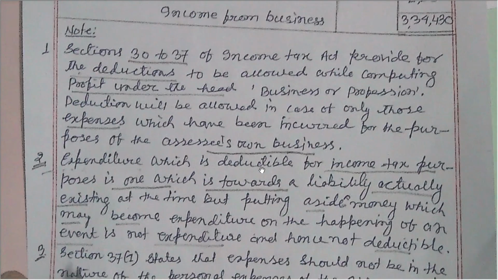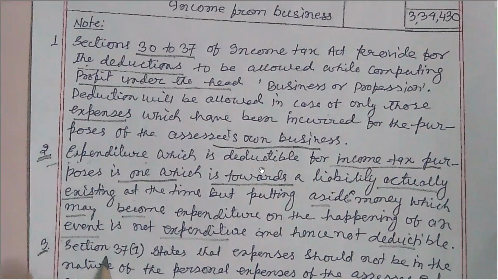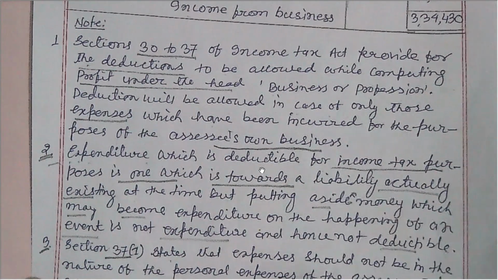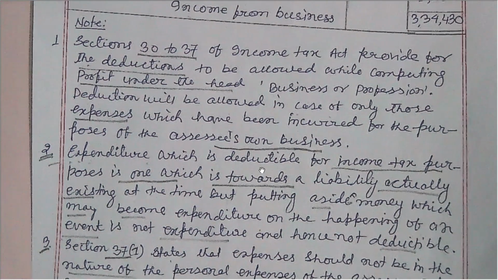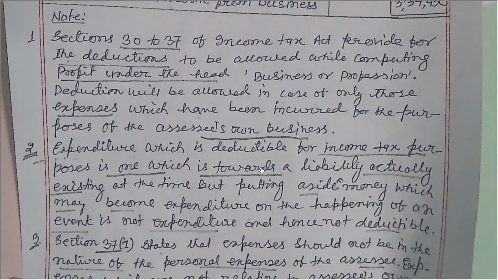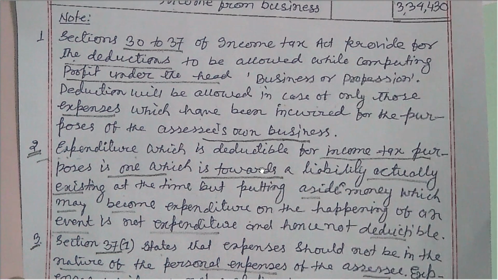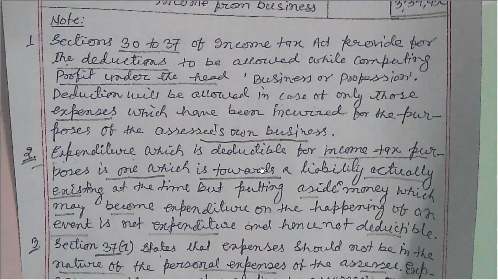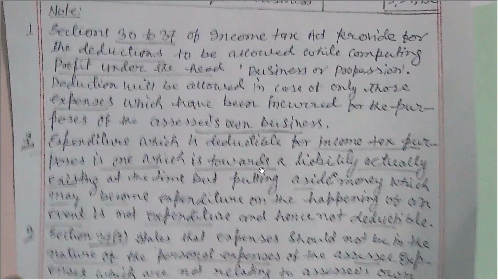point number 3 notes is given. Section 37 subsection 1 states that expenses should not be in the nature of personal expenses of the assessee. Personal expenses of the assessee, that is the household expenses, are personal expenses. Interest on capital is a personal expense.